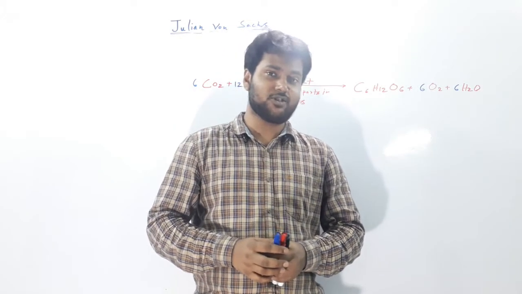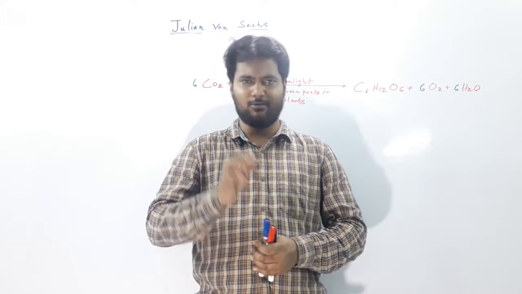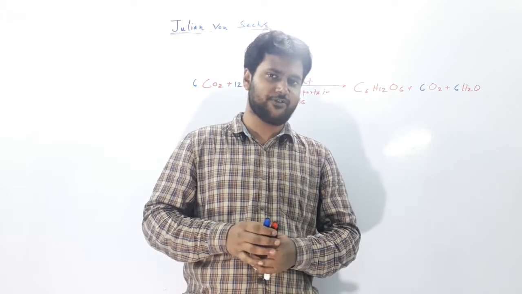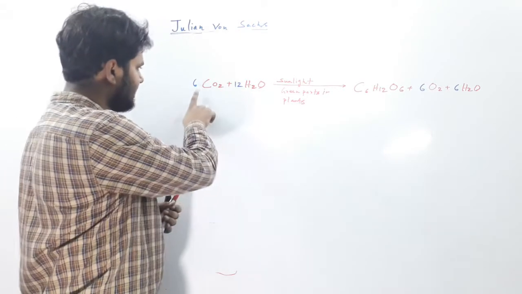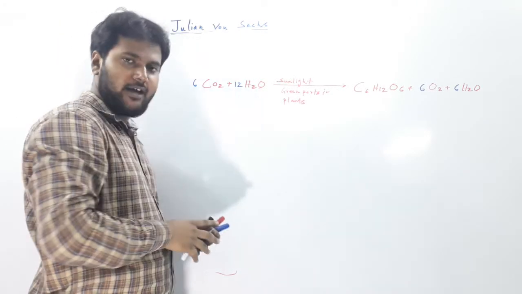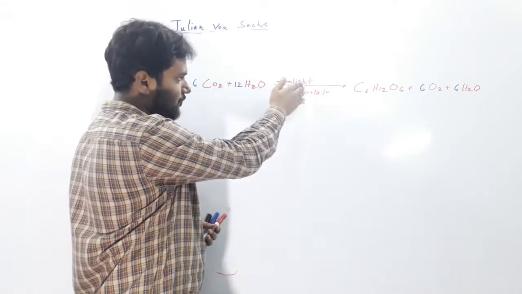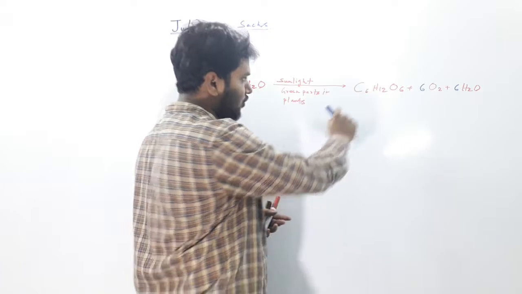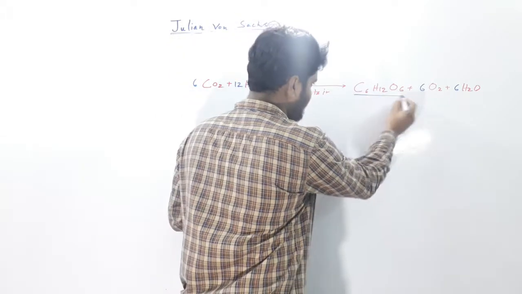Now we will discuss the important contribution of Julian Von Sachs regarding our understanding of photosynthesis. We know the basic equation of photosynthesis. It is 6 molecules of carbon dioxide and 12 molecules of H2O, which are used as substrates. This whole process is done under sunlight. And then what is the end product? What is synthesized? Glucose is synthesized.